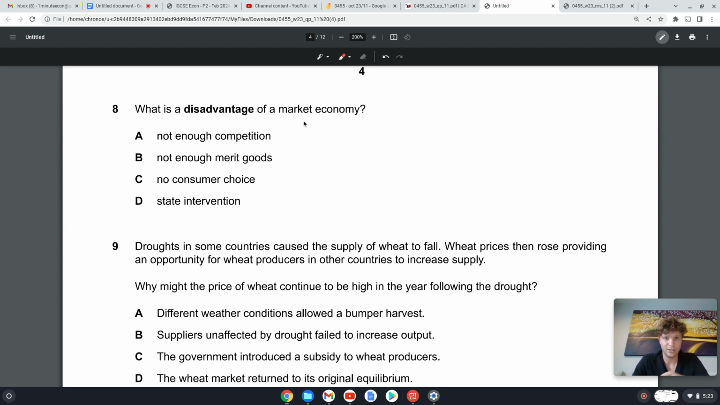So a market economy is an economy where individuals own the firms, and so basically we've only got firms and individuals in this market. There's no government and there's no government-owned firms. So the problem with a market economy, a disadvantage, is that there's usually not enough merit goods, because in a market economy, firms will supply to the demand. So whatever individuals in this economy demand, the quantity demanded is the quantity supplied that firms will produce.